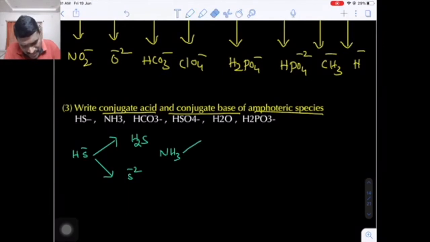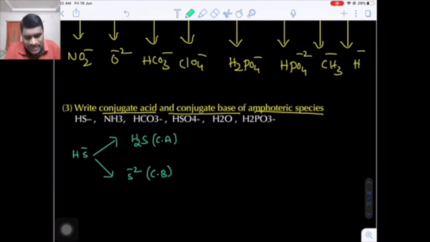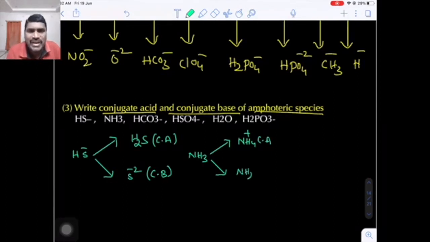Similarly, for ammonia, we have to write the conjugate acid and the conjugate base. This is the conjugate acid because one proton will be in excess. This is the conjugate base because one proton will be less than the given. Similarly, ammonia also acts as an amphoteric species. If you add one proton, you will get NH4 plus. This is a conjugate acid because every conjugate acid has one proton in excess. And if you subtract the proton, you will get NH2 negative. This is a conjugate base.